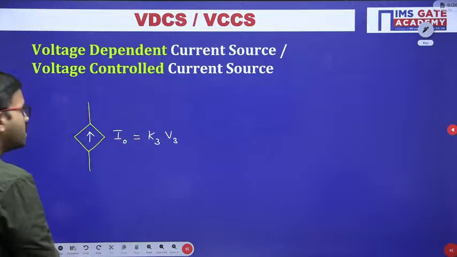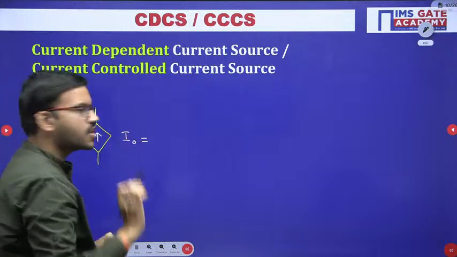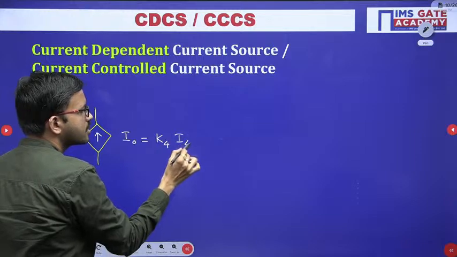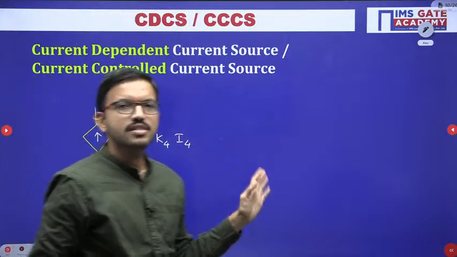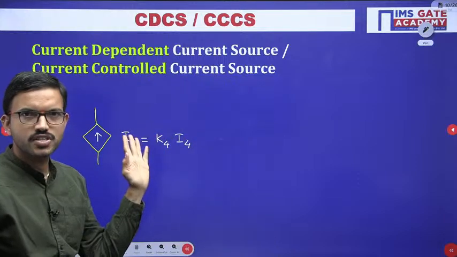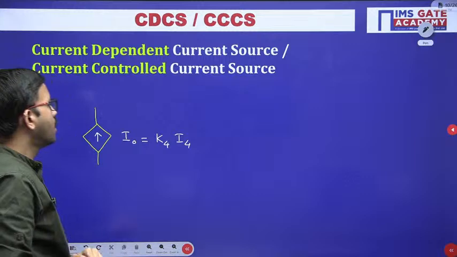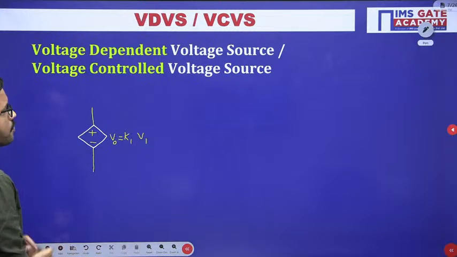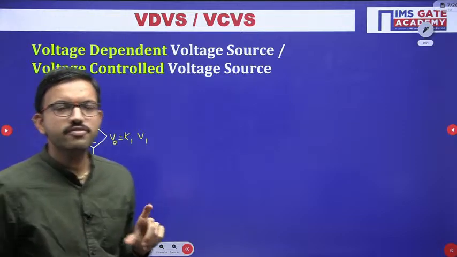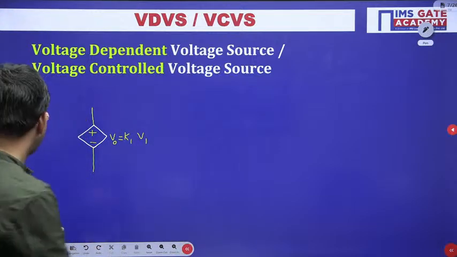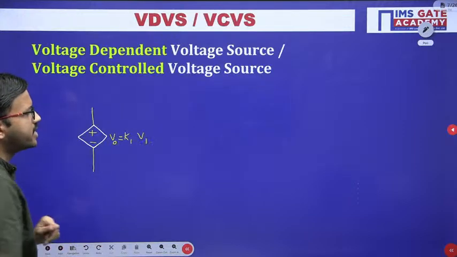Similarly, here is the current dependent current source. Here the output is current, but it depends on some other current flowing through some element in the given circuit. In this way we have the classification, four types. I hope all of you understood the terminology with respect to the dependent sources, the representation and the corresponding notation. Now all of you give a try.